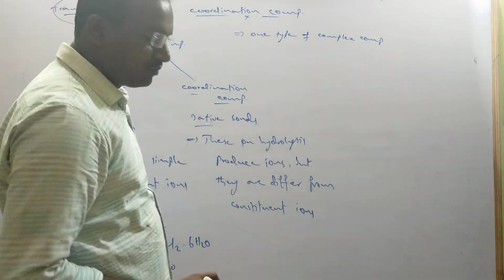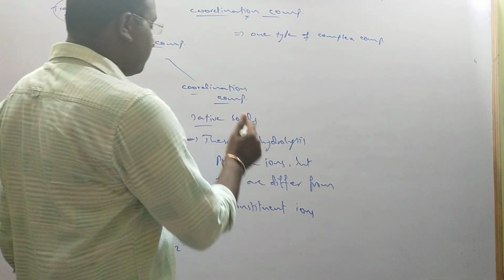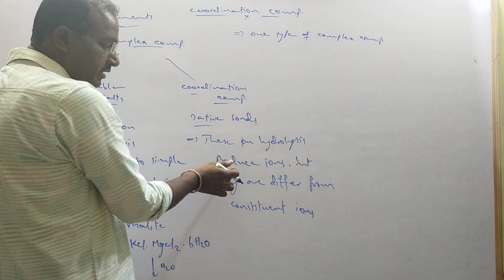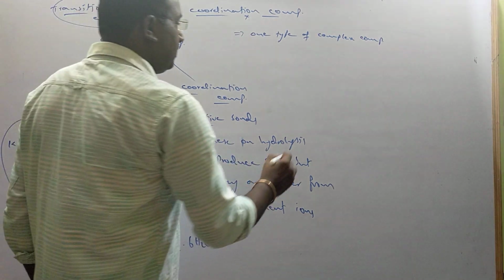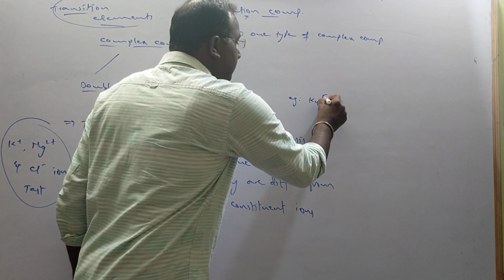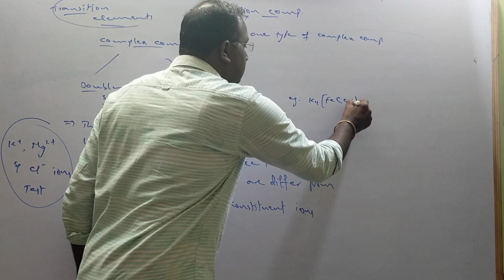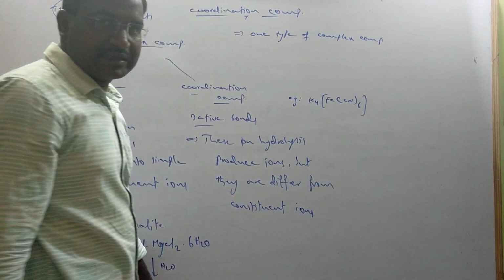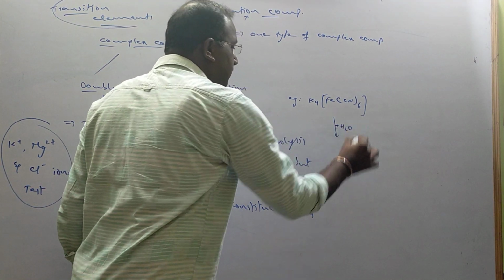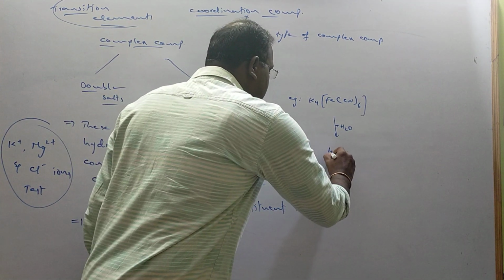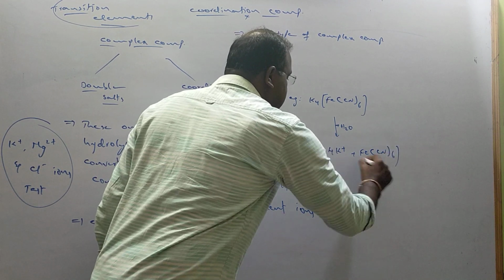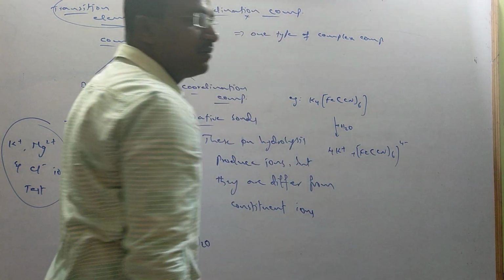And coming to coordination compounds. These do not form the constituent ions from which they have been formed. They produce different ions. For example, K4[Fe(CN)6] is an example of a coordination compound, which on hydrolysis, when we add water to this, dissociates into 4K+ and [Fe(CN)6]4- will be formed.